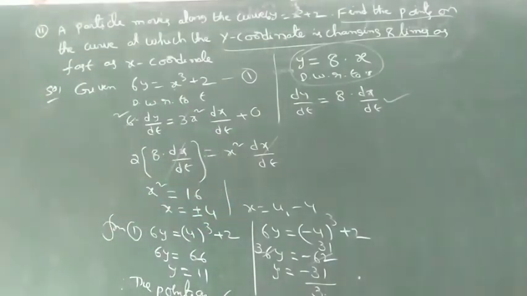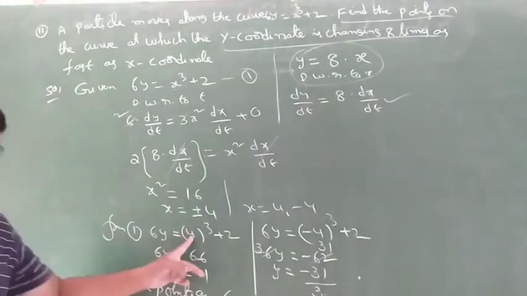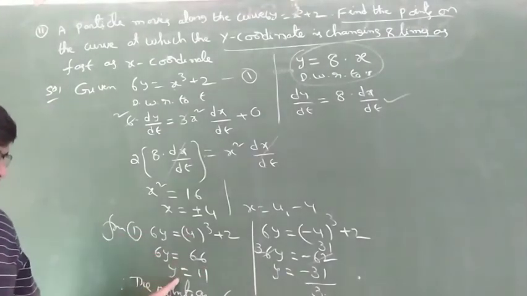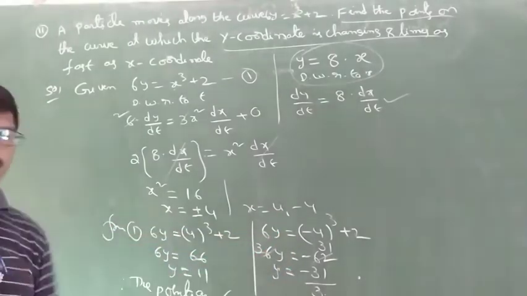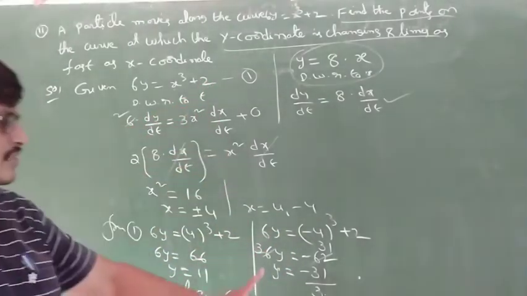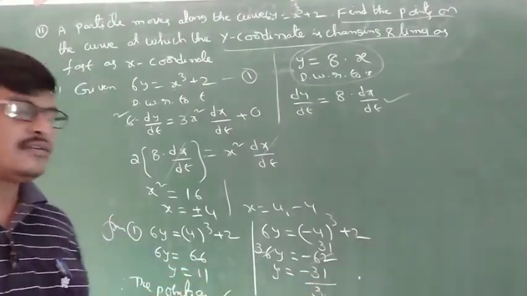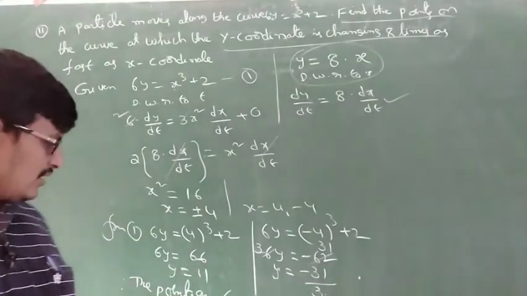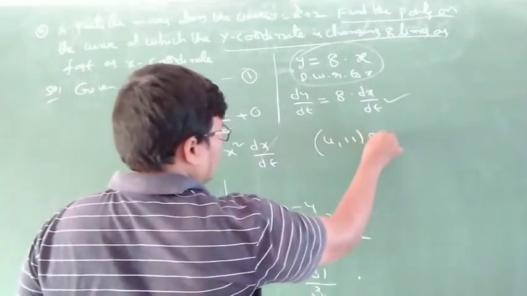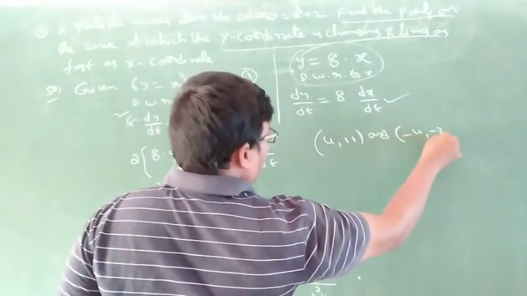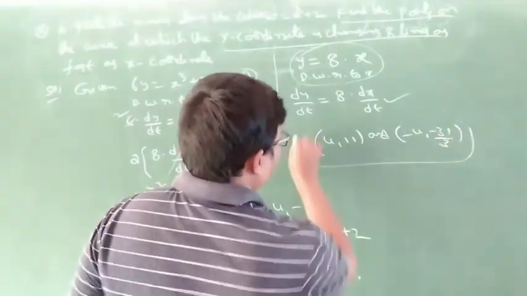Substituting the x value 4, we get the y value 11. X is equal to minus 4, substituted in the given equation 1, we get the y value minus 31 by 3. And the points are 4, 11 and minus 4 comma minus 31 by 3.